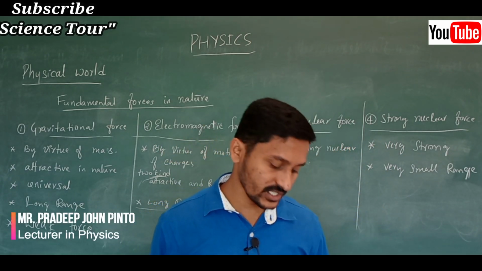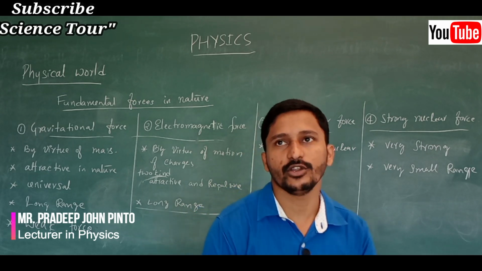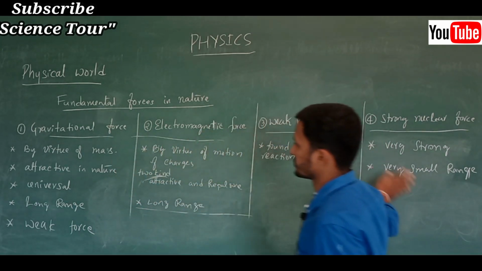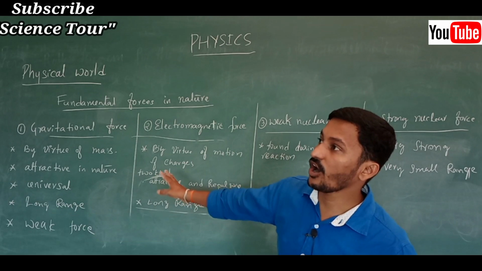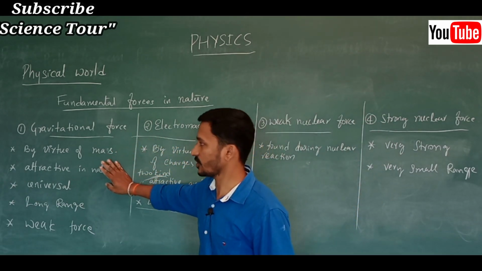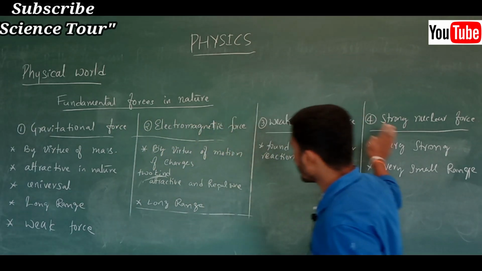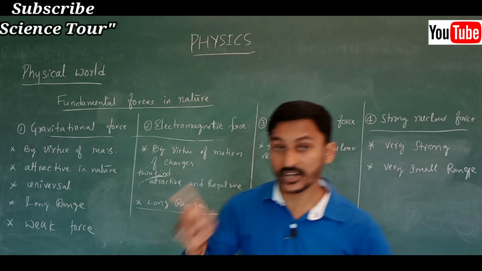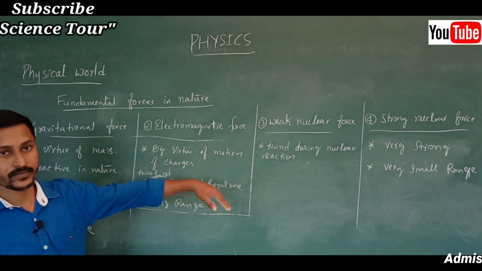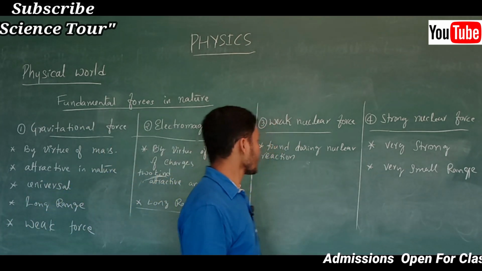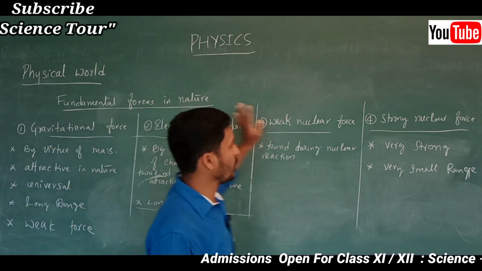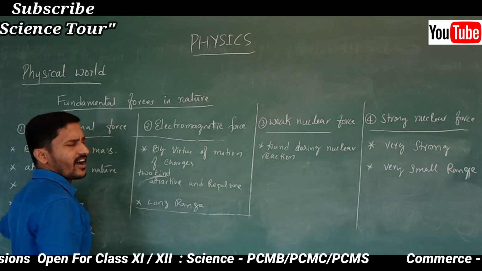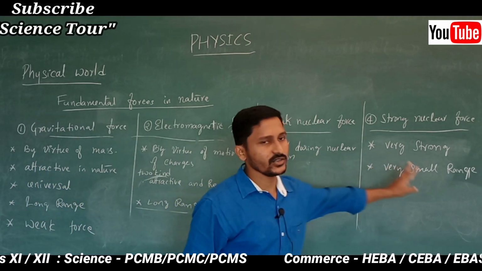Now what are the questions, or how will the exam pattern be? Only these points they are going to ask, about the range and about the strength. I have written in an order. It is a long range and small strength. It is a small range and very heavy strength, very strong. Based on the strength they ask you to align, in increasing order: less strength, little more and very much more strength. Range, in decreasing order: very large range, little less range, very less range.